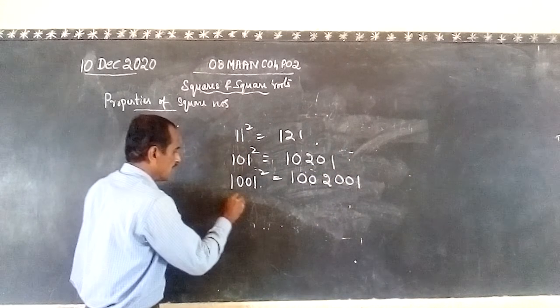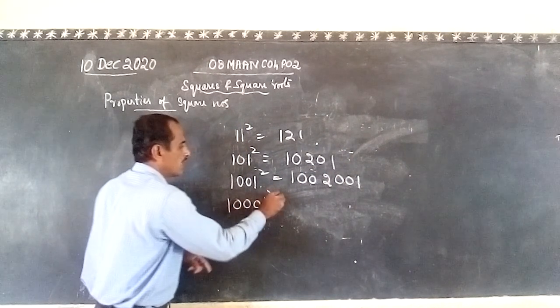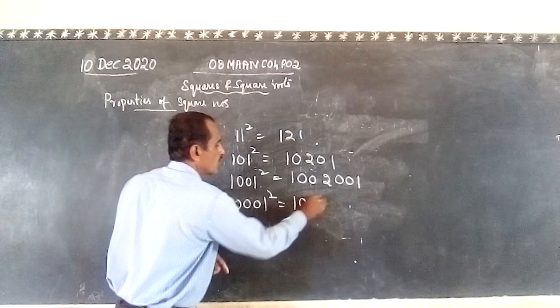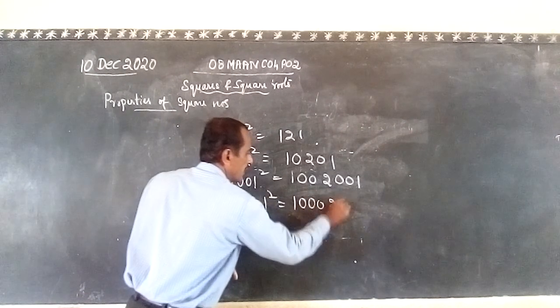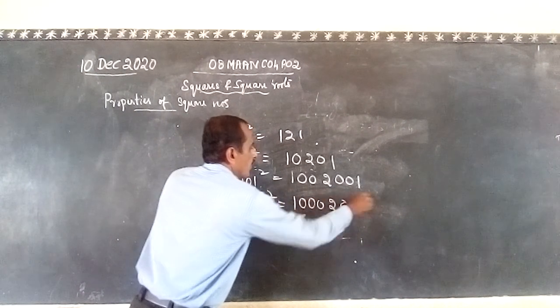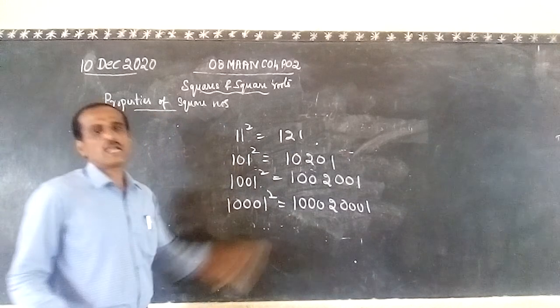Again, if 3 zeros are there, 10001 squared is 100020001. The zeros go in the middle with a 2, and then the same number of zeros and 1 again. This is another type of pattern.